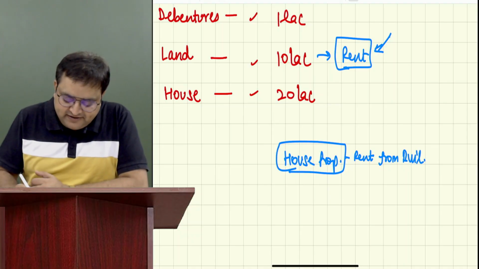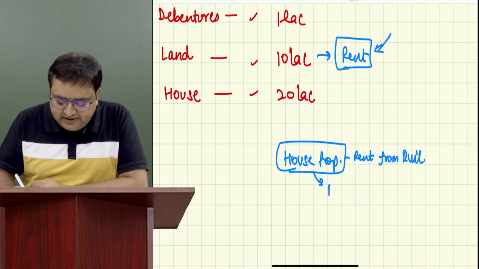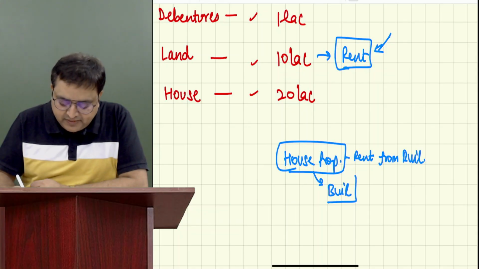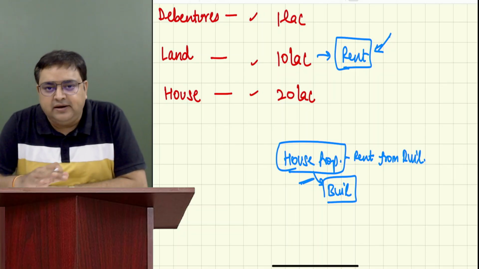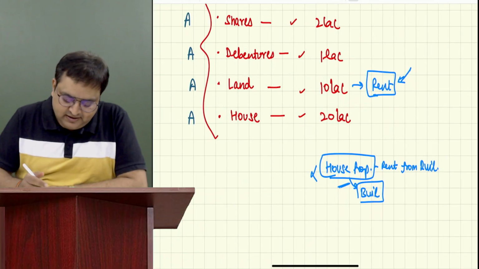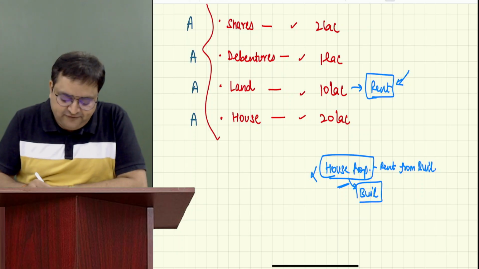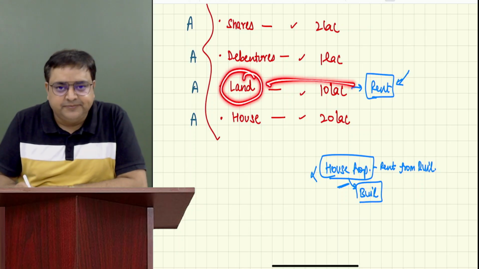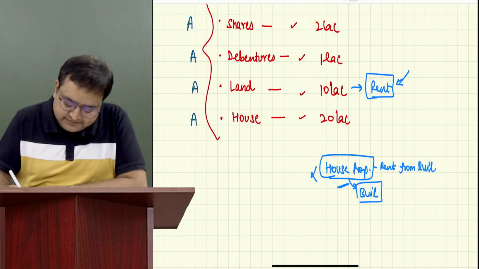I will tell you in the house property chapter that if you let out your building, then it is house property. But if there is no building, it is just vacant land, it can't be house property. Now please understand the difference between giving land on rent versus giving a house on rent.